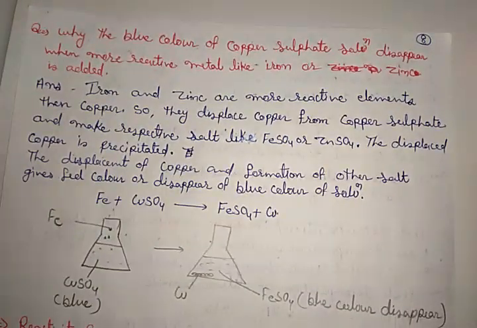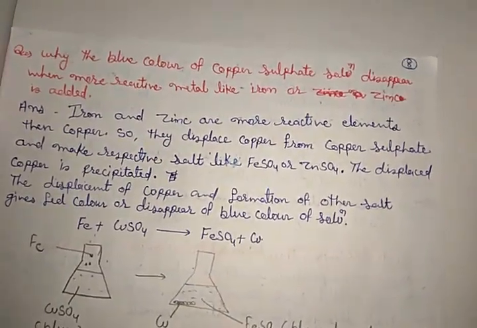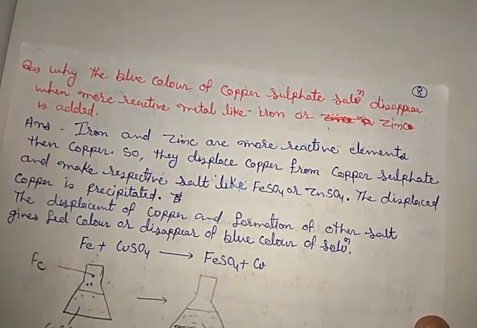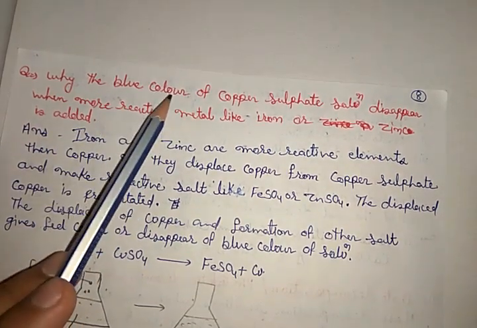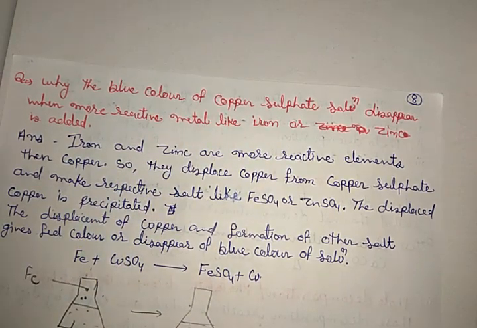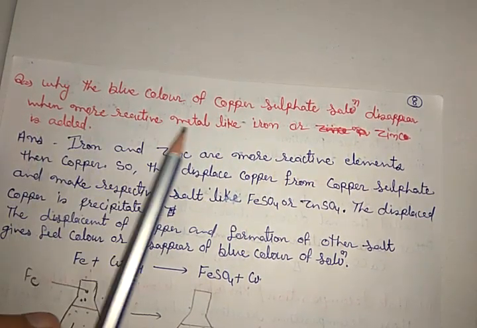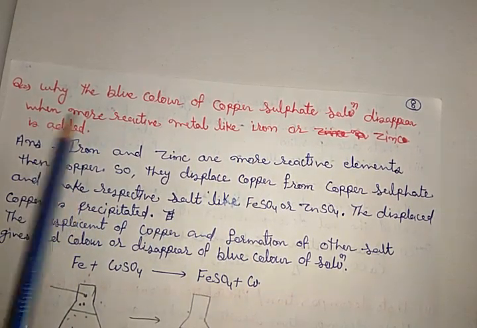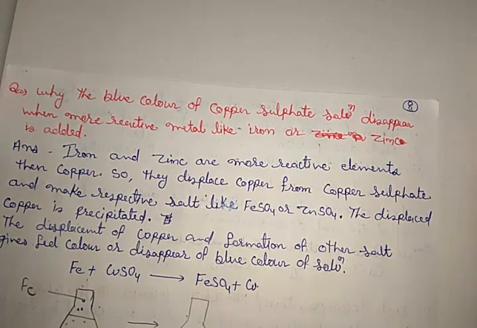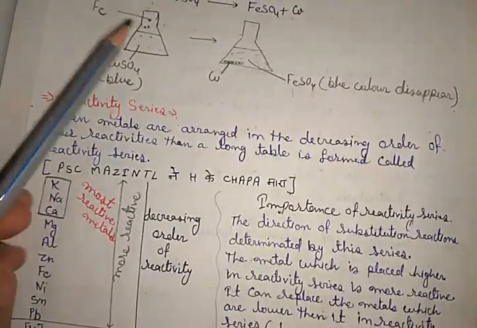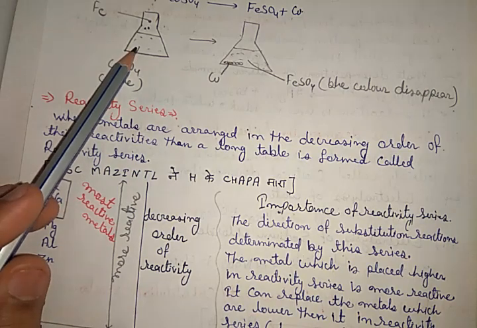Now there is a very important question which comes up three times in exams. The question is, why does the blue color of copper sulfate solution disappear or become faded when a more reactive metal like iron or zinc is added? That was the question in, I think, the 2014 or 15 paper. Here is the answer: copper sulfate is a blue color solution.